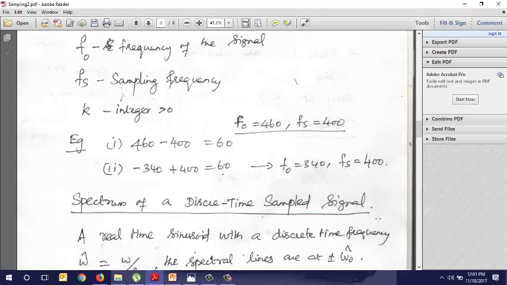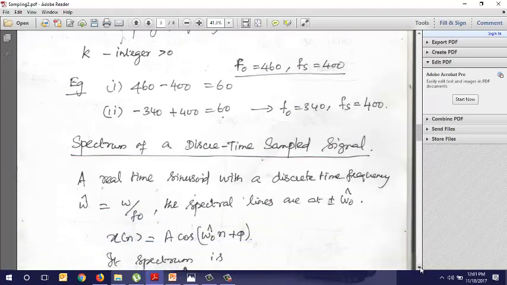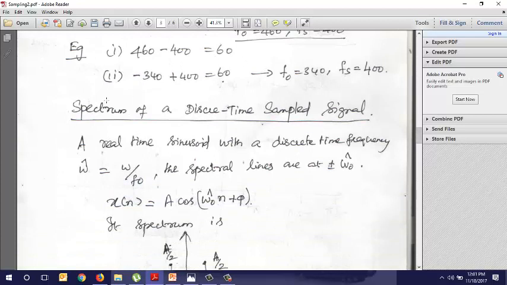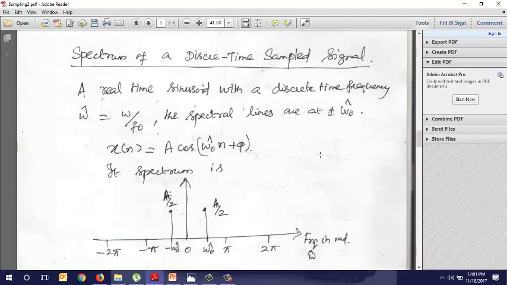Now, that is what happens in the time domain. When you go to the spectrum of the discrete time sampled signal, this is also important. When you draw the spectrum, you will have images of your spectrum when it is sampled. Now study where these images will occur. For a real sinusoid with discrete time frequency omega naught, the spectral lines will be at plus or minus omega naught.